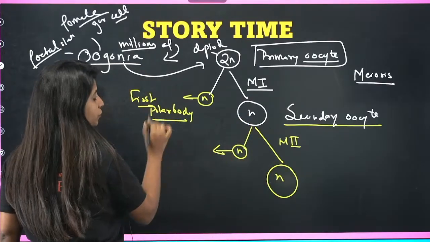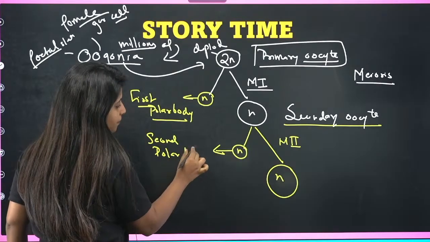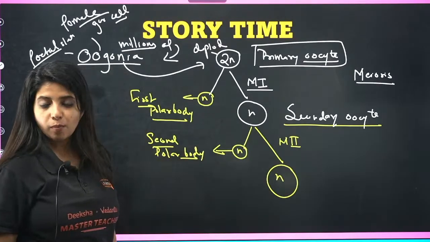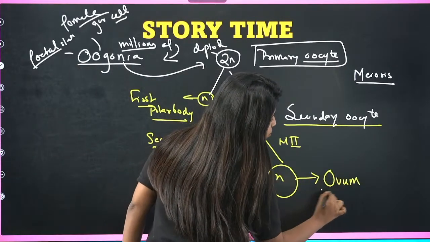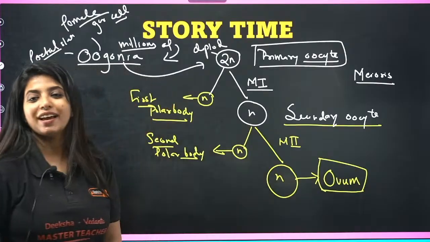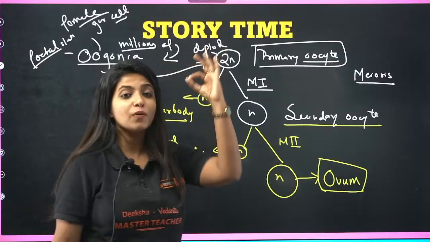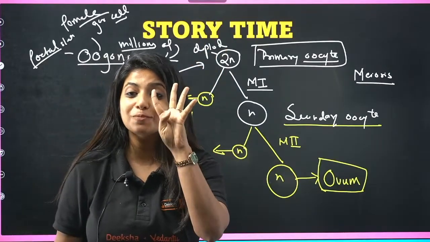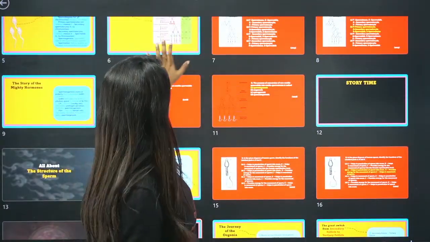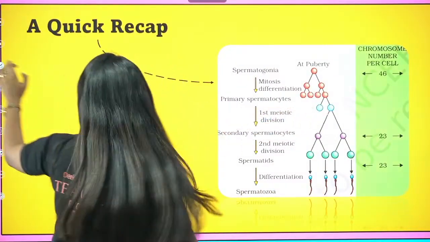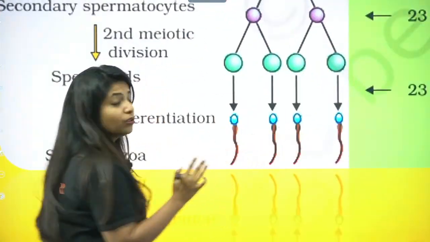What do you call this? This was the first polar body. This is known as the second polar body. And what do you call this? This is our main guy, and that is known as the ovum. So you should understand one difference. There, at the end of spermatogenesis, we got 4 sperms. If you remember, one primary spermatocyte divided, and at the end of it you got 4 sperms.